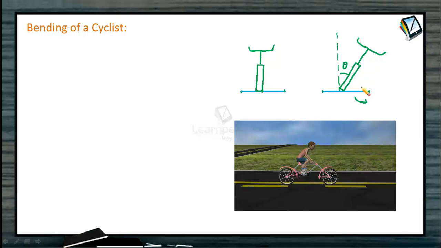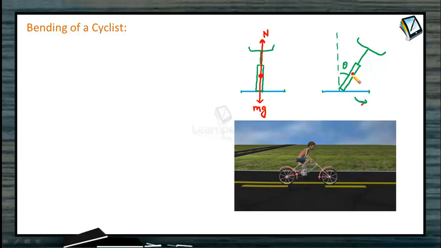By bending, let us look into the components of forces which are acting on him. When he is vertical on a horizontal road, the weight of the cyclist as well as the bicycle, mg, is in the vertically downward direction. Normal reaction also will be in this direction. So the normal reaction and mg are balanced, so he can move comfortably without taking a bend, moving in a straight direction. But as he wants to negotiate a curve toward this side, he has to generate a centripetal force here. So now what happens?